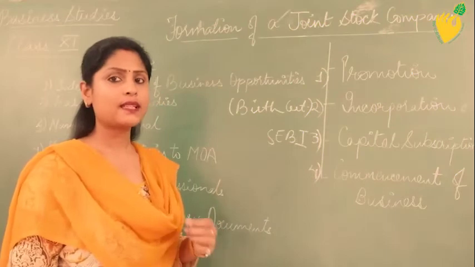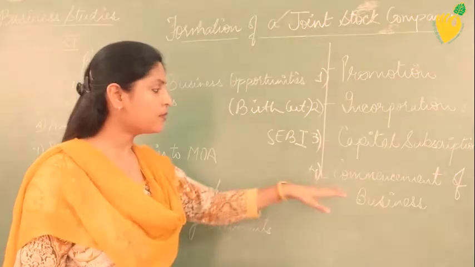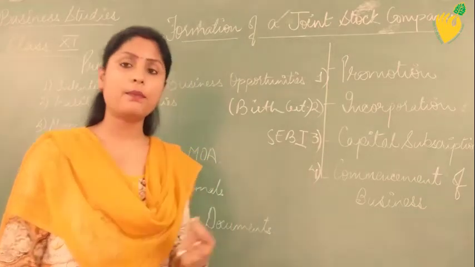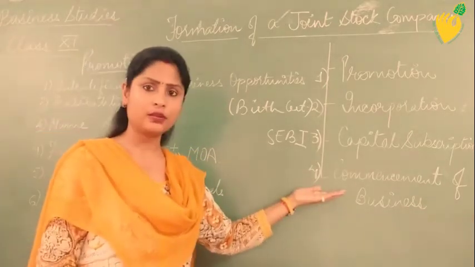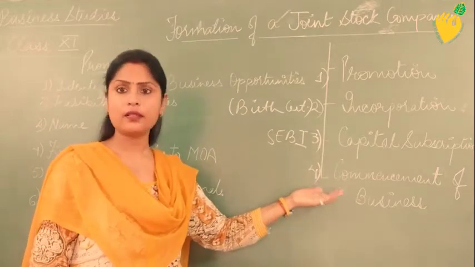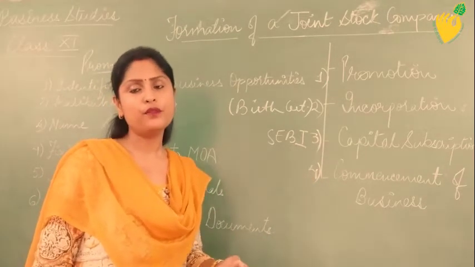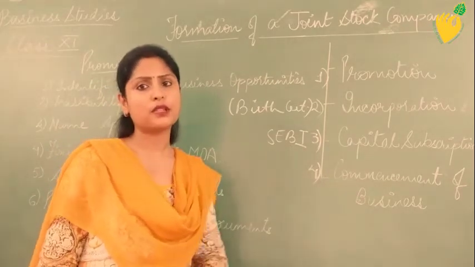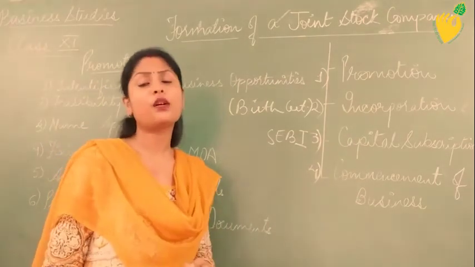Now, when SEBI has given the permission, comes the 4th step, commencement of business. Again, some papers have to be submitted at the 4th stage also. When these papers are submitted to the registrar, he finally approves by issuing the last certificate, the certificate of commencement of business. Commencement means starting, the beginning of business.